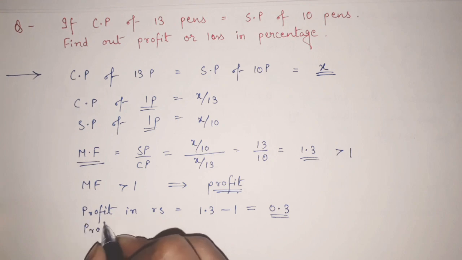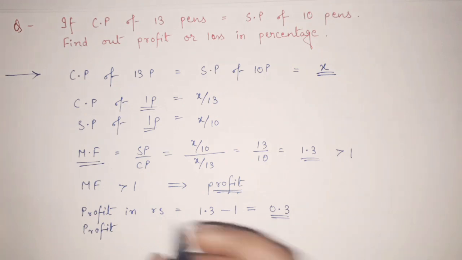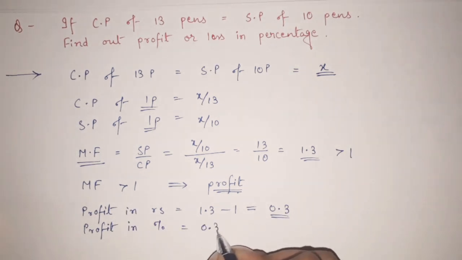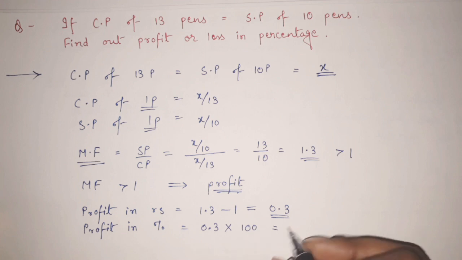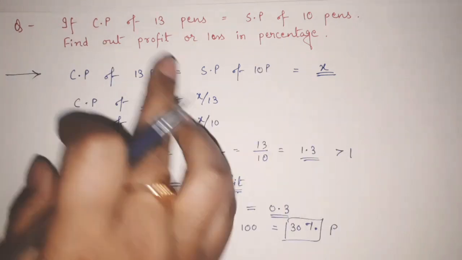Now because in the question they have told that find out profit or loss in percentage, profit in percentage will be equal to this 0.3 into 100. In the same way that we have done in the previous question. So 0.3 into 100 will give me 30. So here I am getting 30% profit in this example.